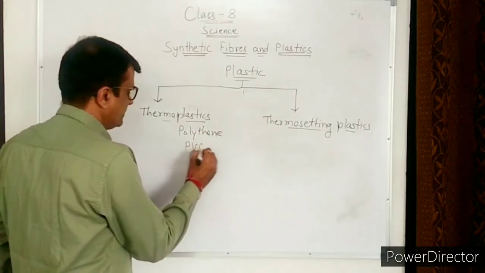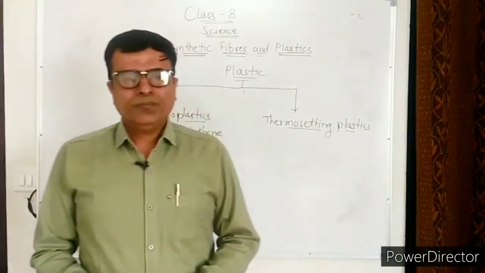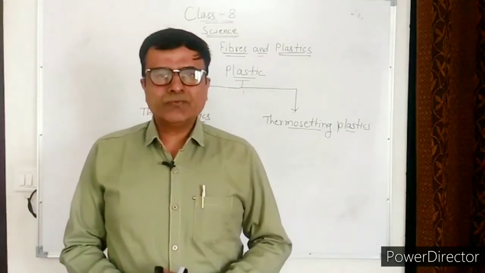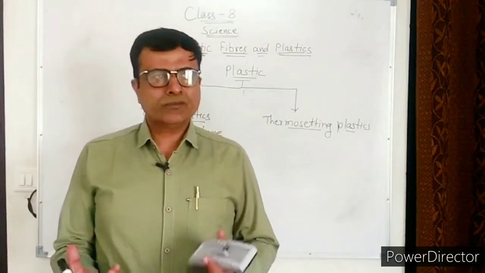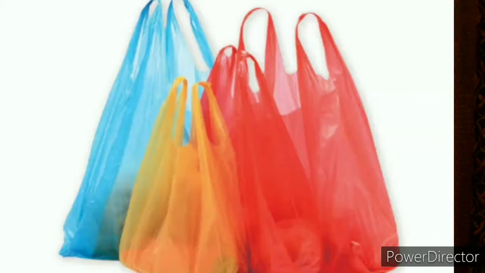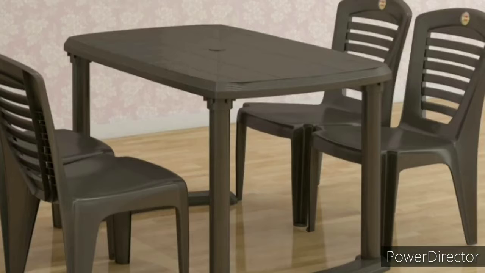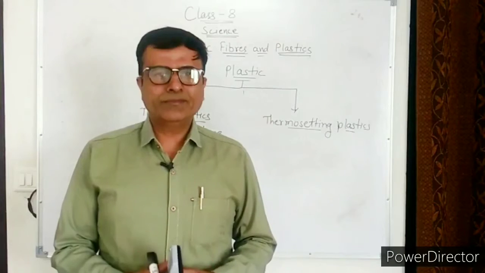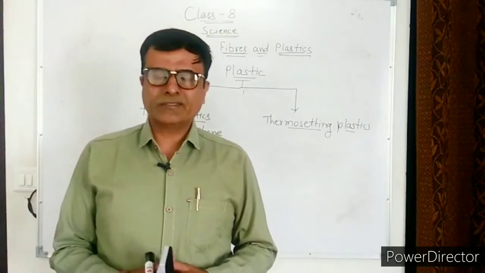and PVC. Polythene is used for making commonly used polythene bags, and PVC is also a thermoplastic. They are used for manufacturing combs, chairs, tables, water pipes and various types of containers.